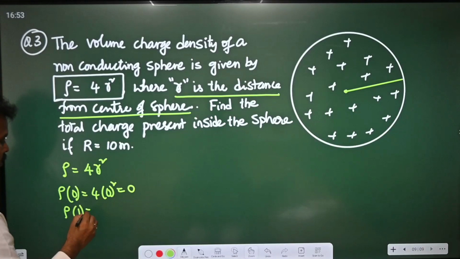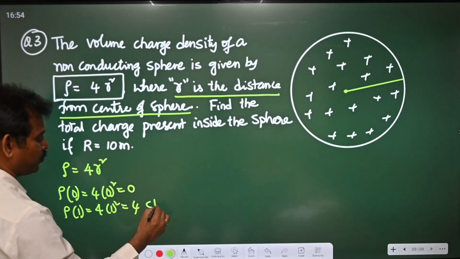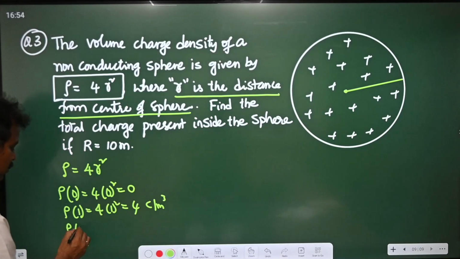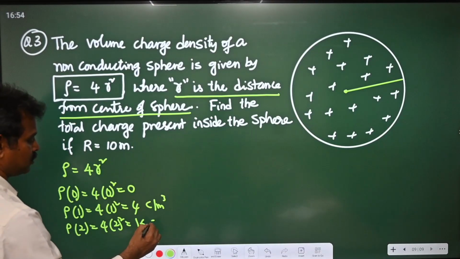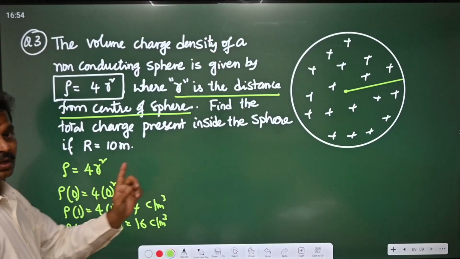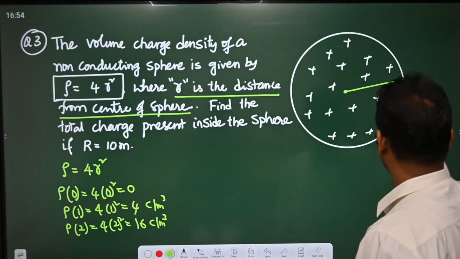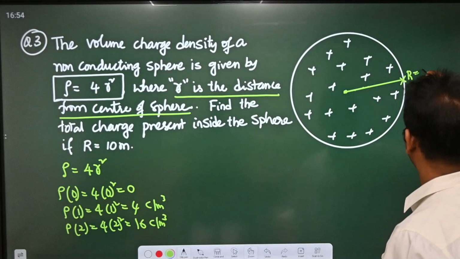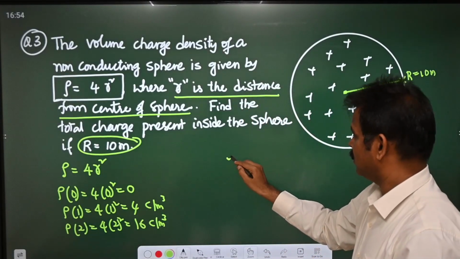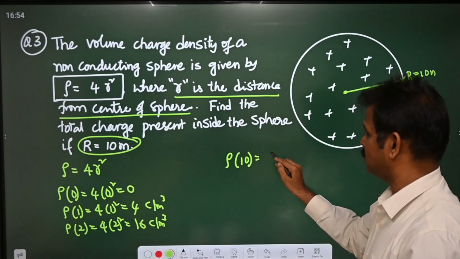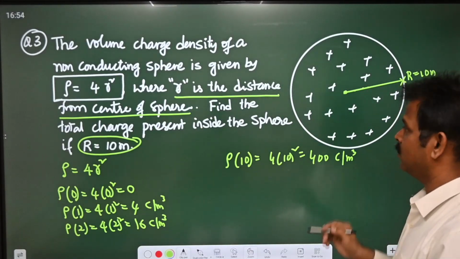Density at 1 meter is 4 into 1 square, which is equal to 4 coulomb per meter cube. Density at 2 meter is 4 into 2 square, that is 16 coulomb per meter cube. That means if you move away from the center, the charge is gradually increasing. And at the top, when r is equal to 10 meter, the given radius of the sphere, the density at the top surface is 4 into 10 square. So this is 400 coulomb per meter cube.